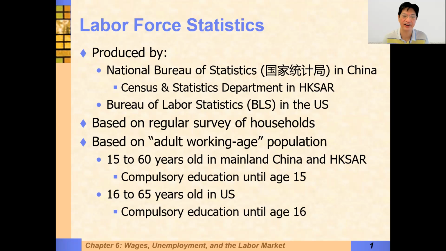In mainland China and in the HKSAR, that's 15 to 60, because we have 9 years of compulsory education and the retirement age is 60. In the US, it's slightly different. It's compulsory education till 16 and then retirement age is 65. So their working age is slightly different. Then they ask these working age people certain questions, like were you paid for work? If you weren't paid for work, were you looking for a job?